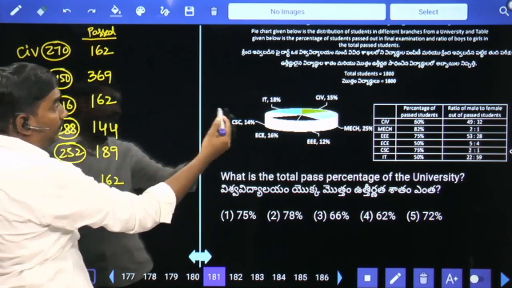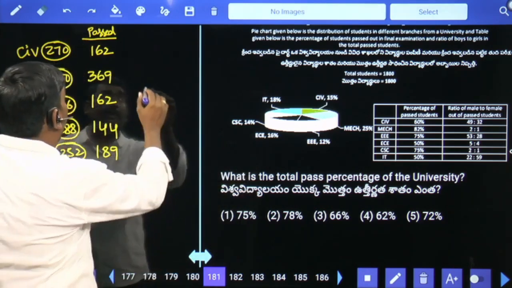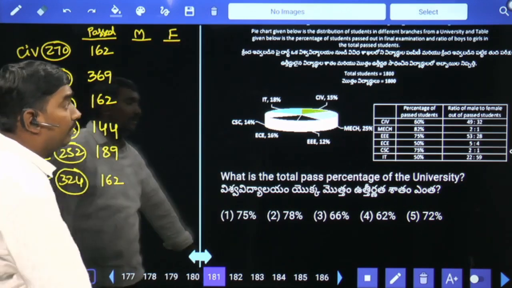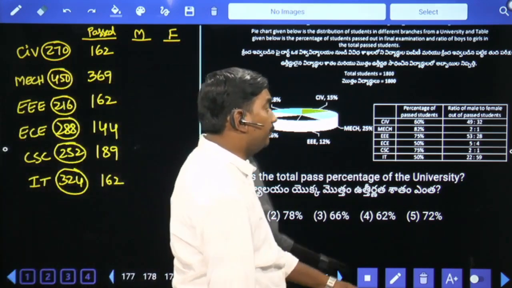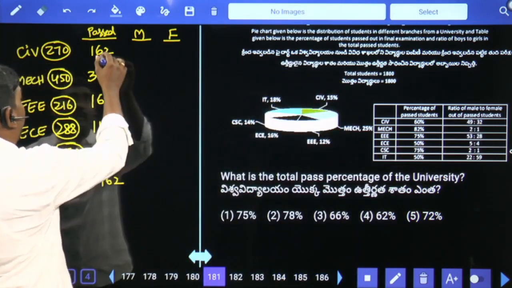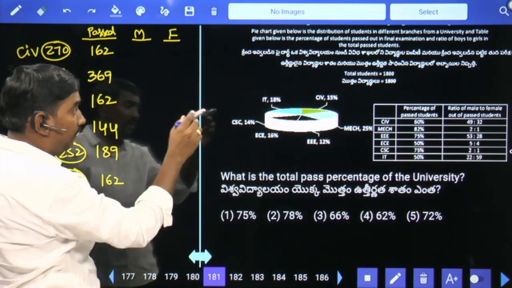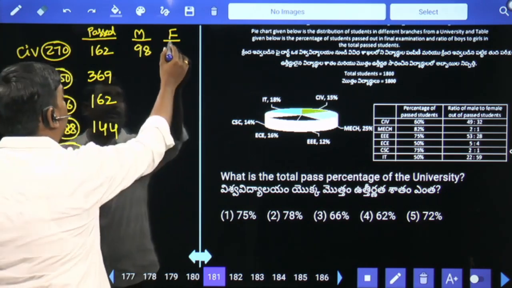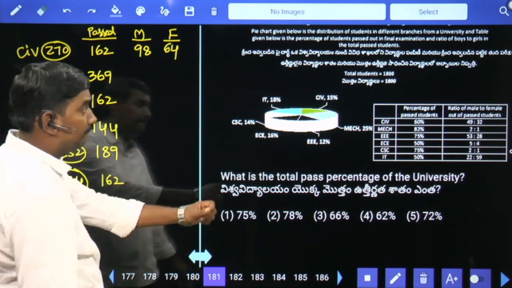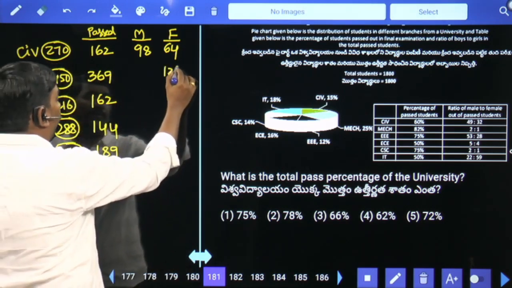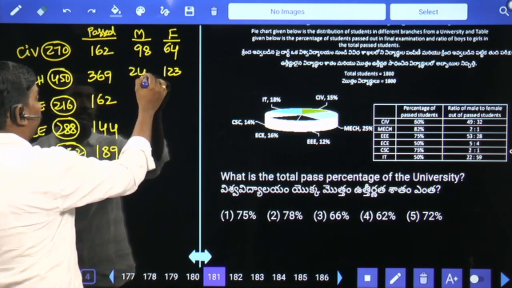In that, the ratio between male and female among passed students is given: 49 is to 32. 49 plus 32 is 81 parts. 81 parts value 162 means 81 doubled. 49 doubled is 98, 32 doubled is 64 females passed. For mechanical, 3 parts value 369, 1 part value 123, so 246.